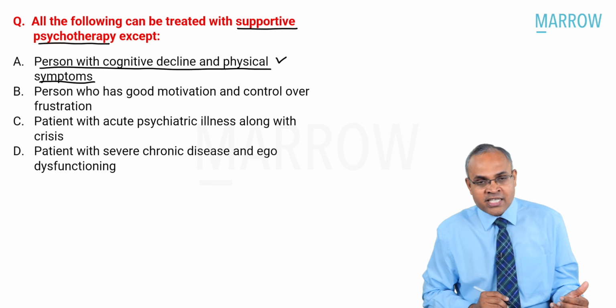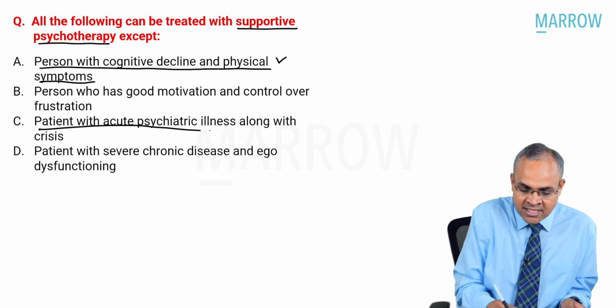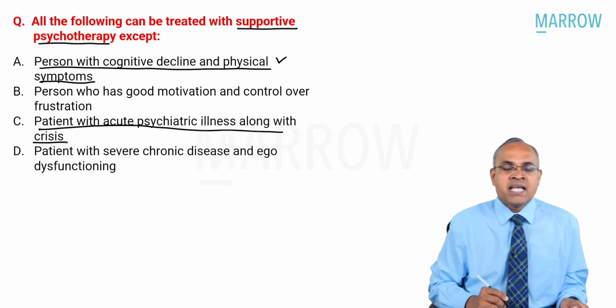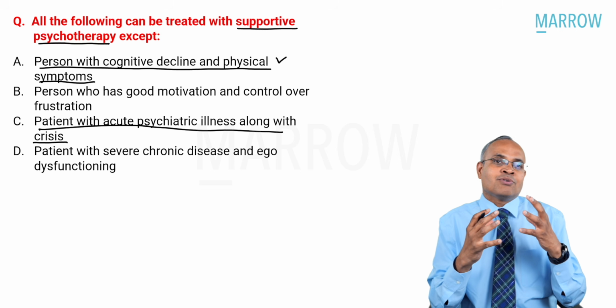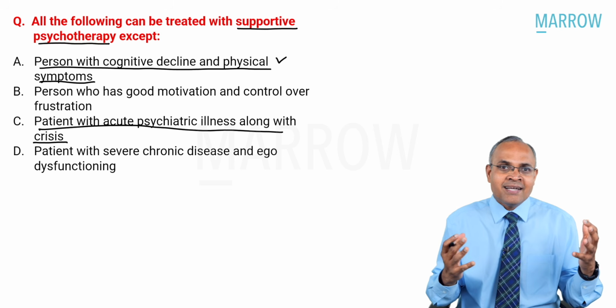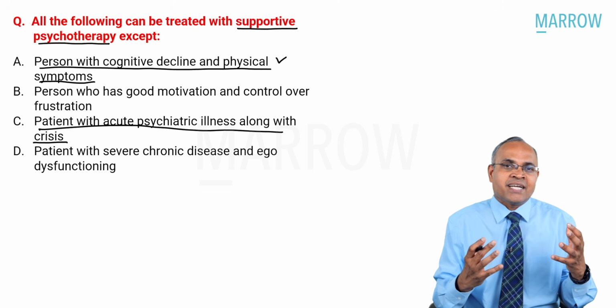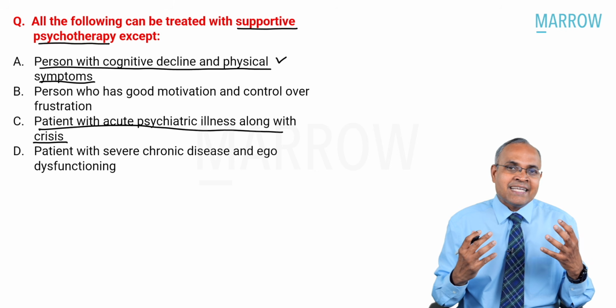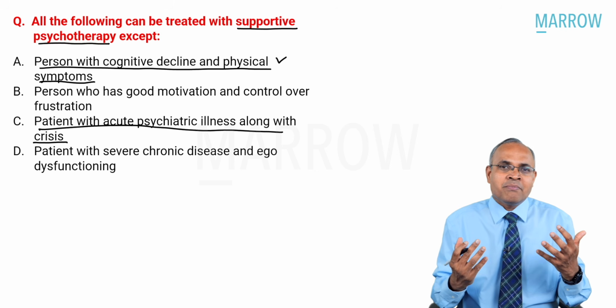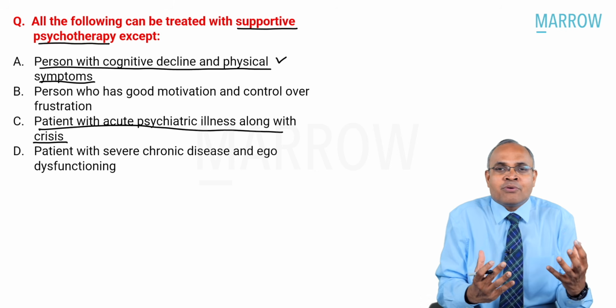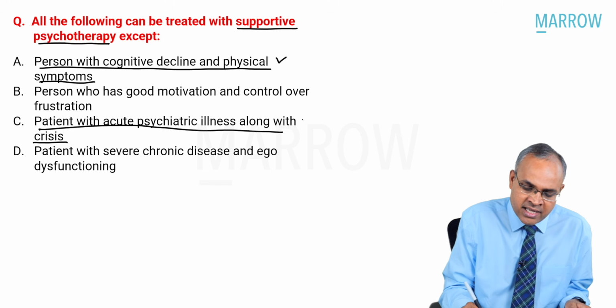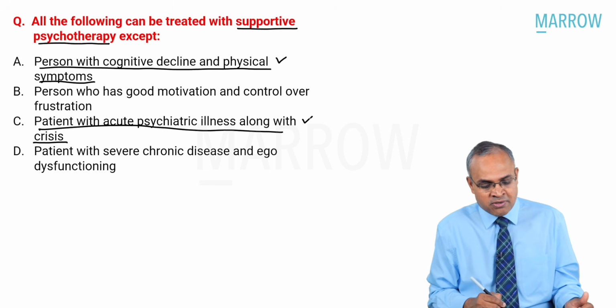Patient with acute psychiatric illness along with crisis, for example, somebody who is having a crisis or who's having suicidal ideas and is actively suicidal or acutely psychiatrically ill, can you do some supportive work with them? Can you try to support them and help them out in the crisis? Absolutely, yes. So here also you can do supportive psychotherapy.